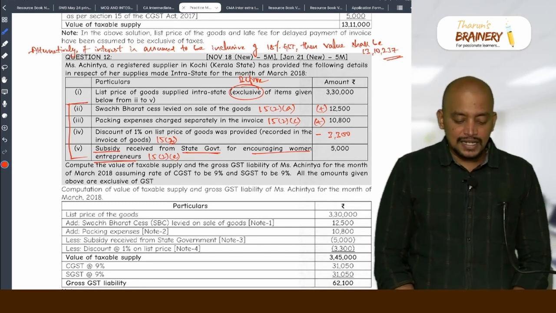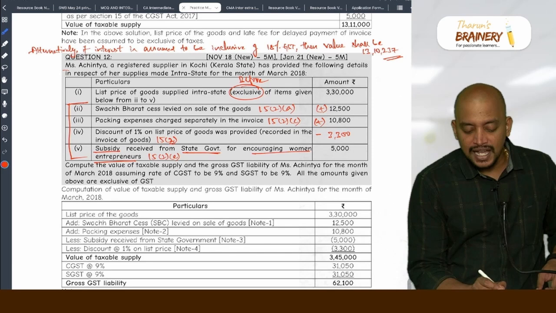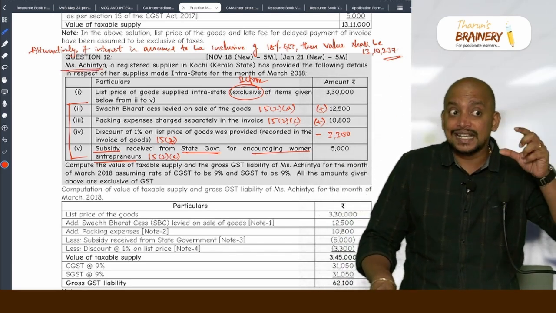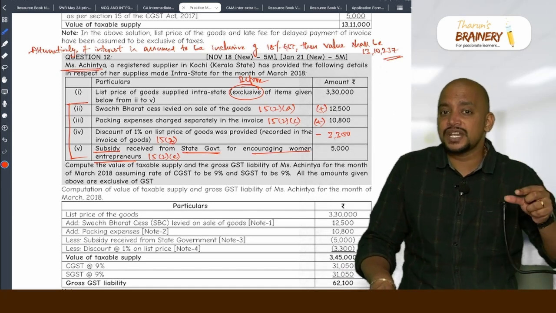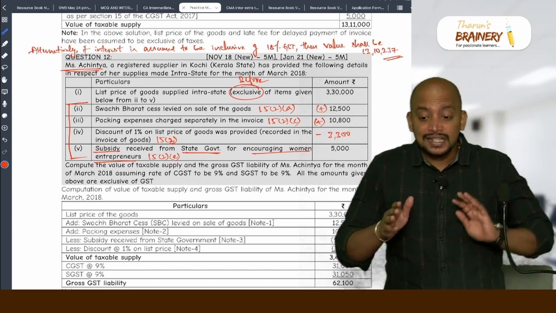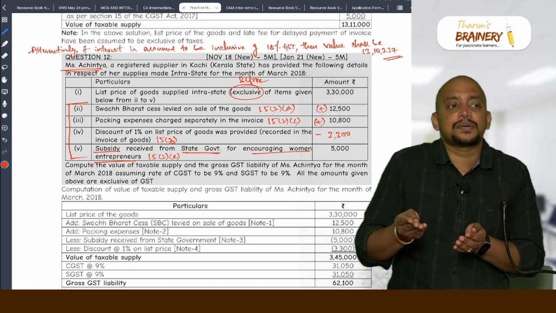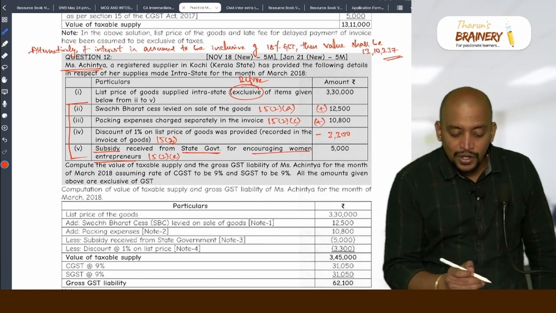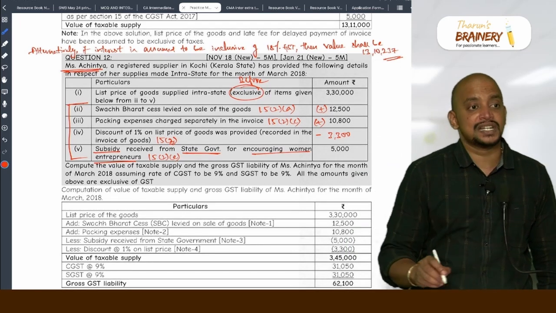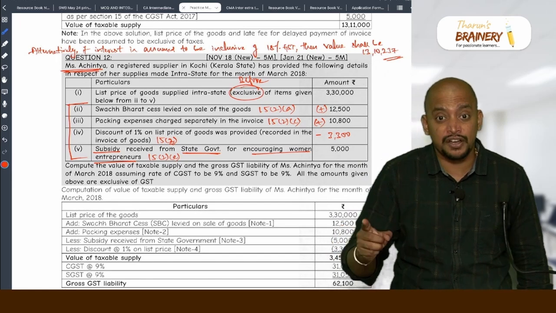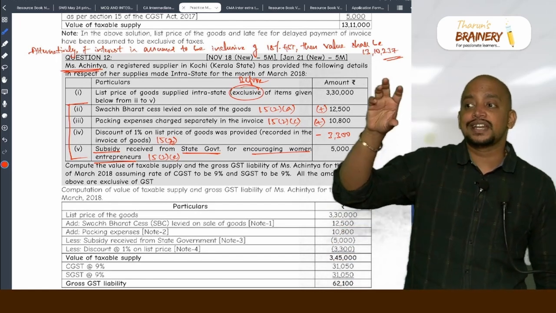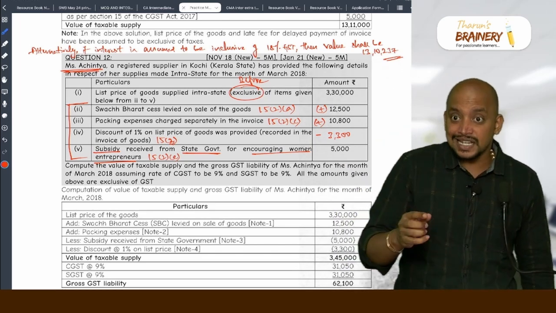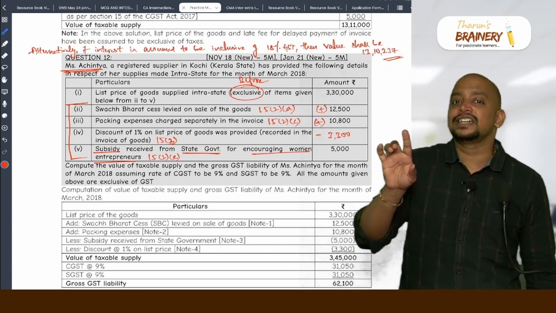So Achintya is the supplier. If they were giving a subsidy for setting up a plant or for doing something, that should be considered. This is just an encouragement, which means the subsidy is definitely directly linked to the price. You understood? Just because the owner is a woman, they are giving the subsidy, but the subsidy is not given for setting up a plant or setting up a factory in a backward area and so on. So here this subsidy is assumed to be directly linked to the price.